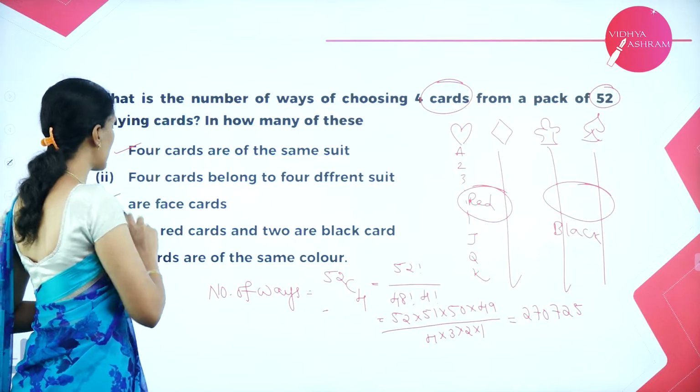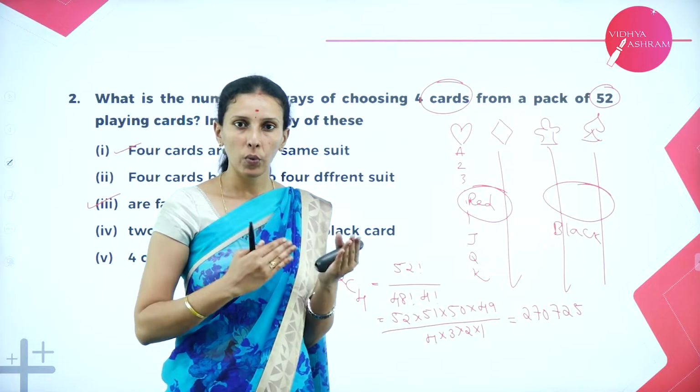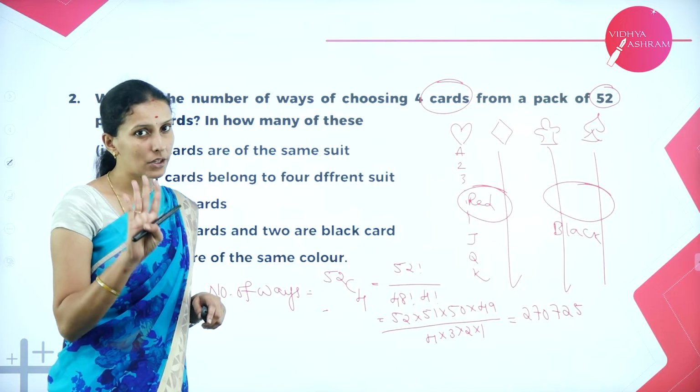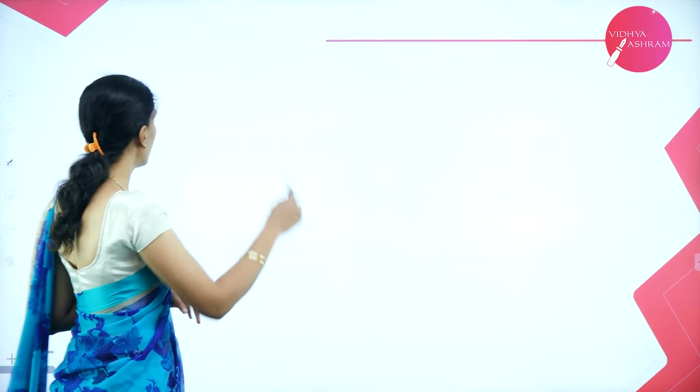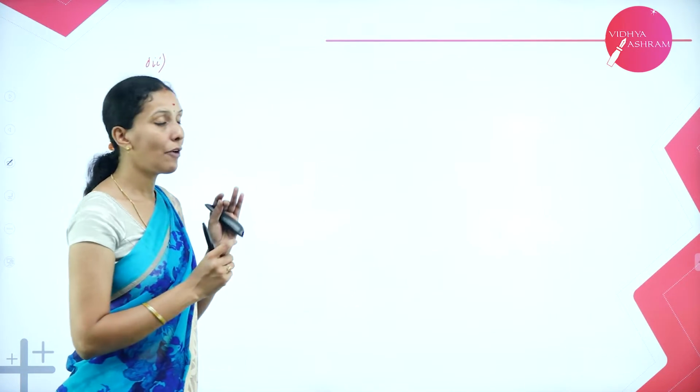Next are face cards. Face cards are those which have a face, that is, we count Jack, Queen and King as face cards. We can select only 4, but how many possible ways can we select the face cards? So here we are going to do it for face cards. Now how many face cards do we have? We have King, Queen and Jack in all the 4 suits. That is 3 diamond face cards, 3 heart face cards, 3 club face cards and 3 spade face cards. So in total we have 12 cards.